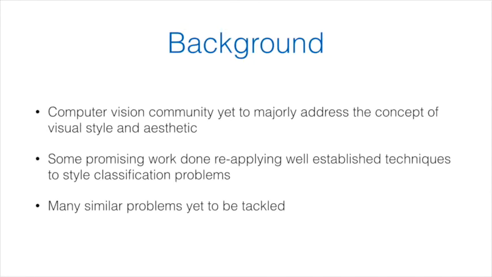Firstly, I'll provide some context for this area of computer vision. The concept of style and visual aesthetic has yet to be majorly addressed by the community in computer vision, but the work that has been done so far has shown some promising results. Many of the more successful work has involved repurposing tried and tested techniques from other problem areas such as object recognition to these style classification tasks. Many similar problems exist and these have yet to be tackled.